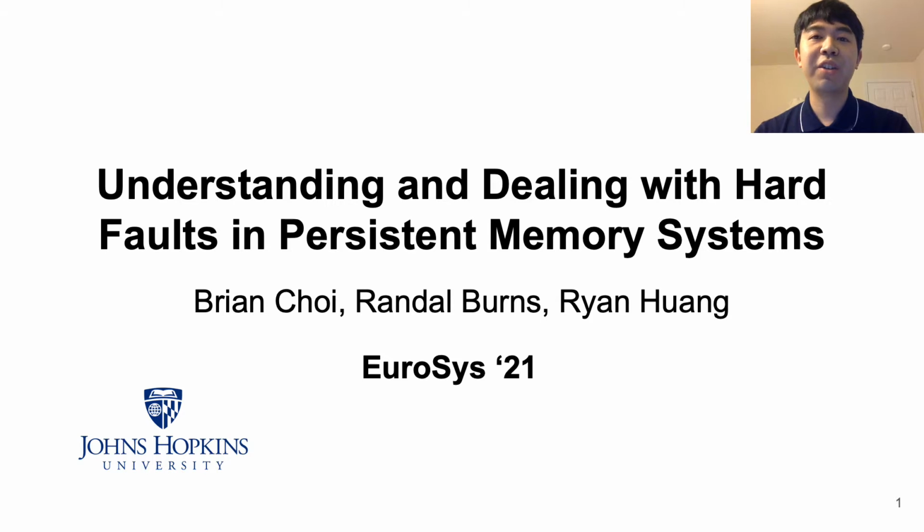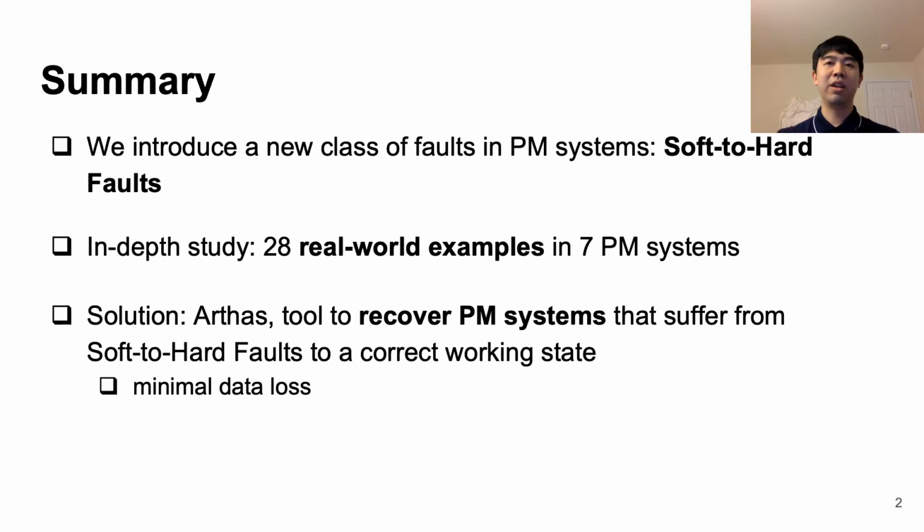I'll be presenting Understanding and Dealing with Hard Faults in Persistent Memory Systems, a work done with my advisors Randall Burns and Ryan Huang. So first, a brief summary. We introduce a new class of faults in persistent memory systems called soft to hard faults. We have an in-depth study that examines the characteristics of 28 real-world PM hard faults and 7 large systems. Then we discuss our solution, Arthas, that uses dependency-based rollback in order to recover and mitigate PM hard faults with minimal data loss.